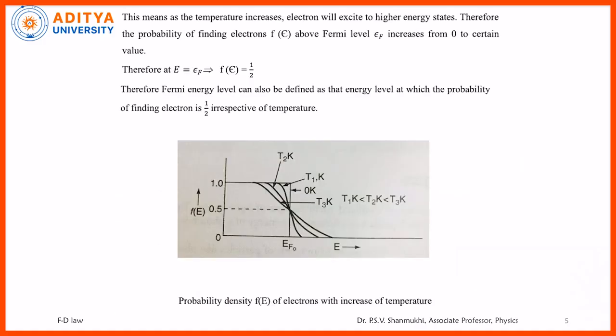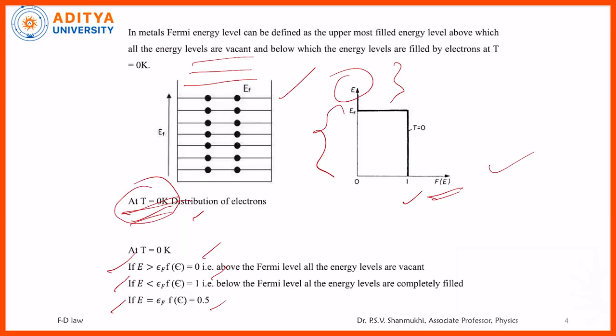Actually, suppose as the temperature is increasing, what happens? When the temperature is increasing, electrons will go to the higher energy levels. As the electrons go to higher energy levels, the probability for the energy levels above the Fermi level increases, and the probability for the energy levels below the Fermi level decreases. You observe the probability is increasing for these energy levels and decreasing for those. So we get a graph curve like this.